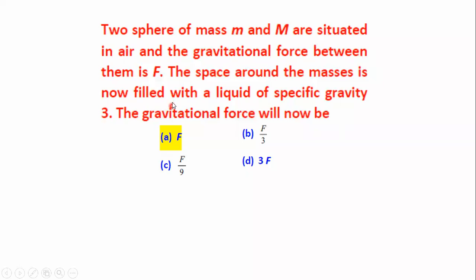So try to understand the problem. What is given? Two spheres of mass, small m and capital M, are there. In between them, initially force is taken as F.